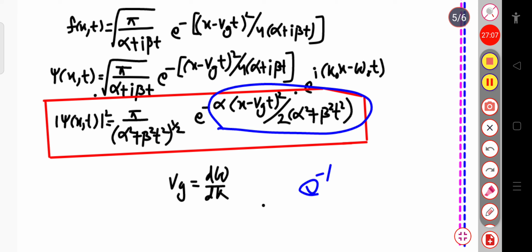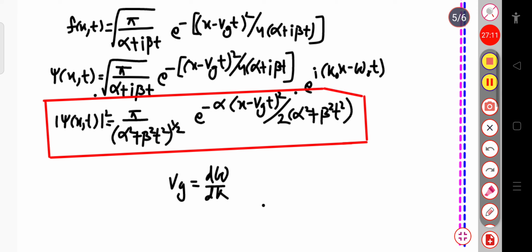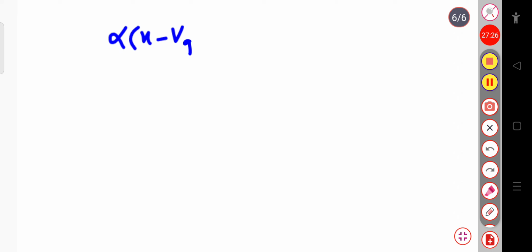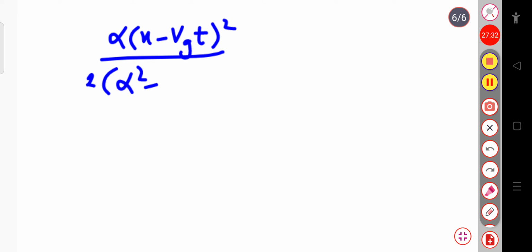So when this value goes to 1, this psi of x,t mod square drops to 1 by e of its maximum value. So now I can write the total term, alpha whole into x minus vg, the group velocity, into t, whole square, divided by 2 into alpha square plus beta square t square, equal to 1.